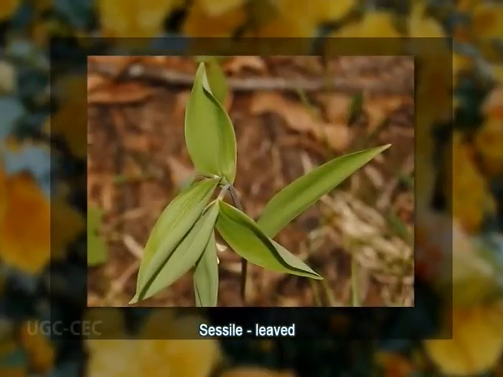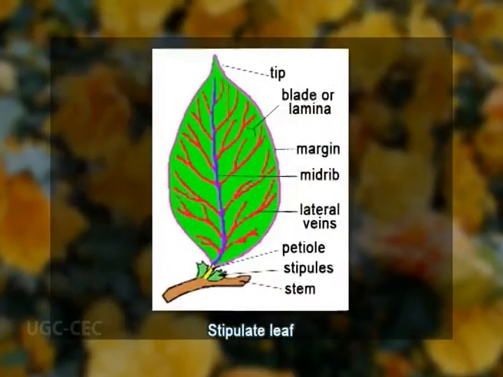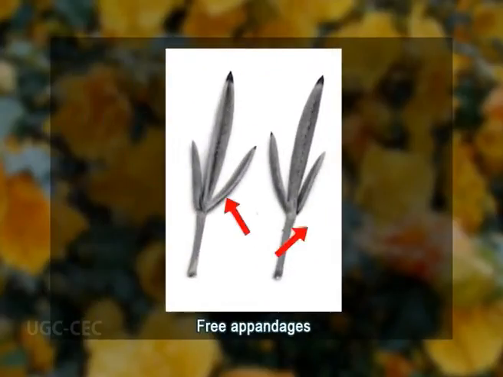Not every plant species produces leaves with all these structural components. In many angiosperms, leaves are sessile and consist entirely of lamina. In certain species, small paired lobes called stipules develop at the base of leaf. The stipules may be adhered to the leaf base or are present as free appendages. And in others, stipules are not obvious or are soon lost by abscission or are absent altogether.